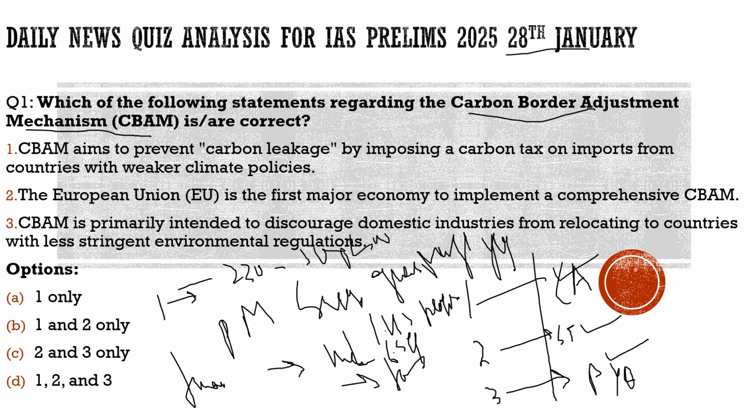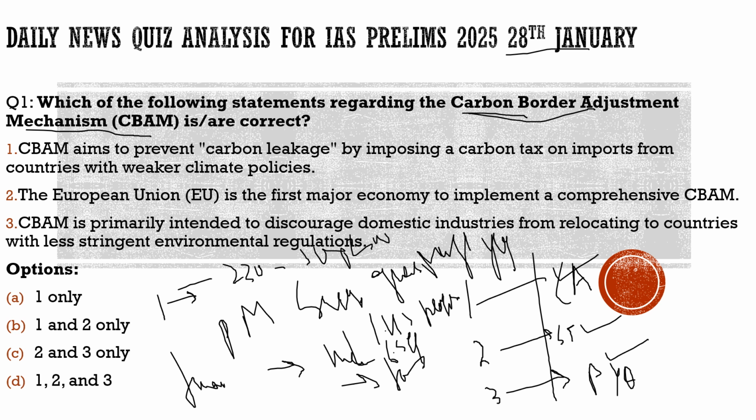The allocation of budget is the huge factor in this. So with respect to this also, why we had brought this question: the carbon border adjustment mechanism of the EU. In this, the European Union is going to have higher tariffs for those companies who are not following the carbon emission norms.